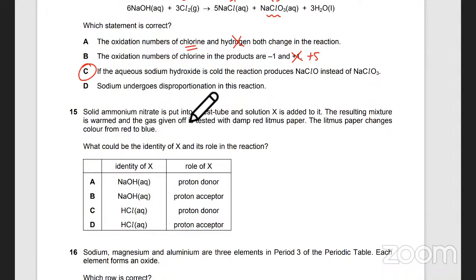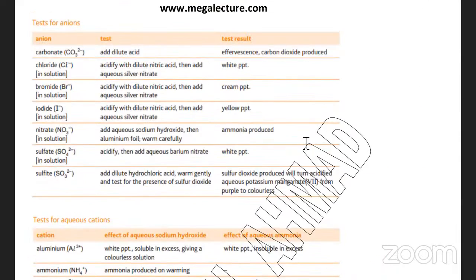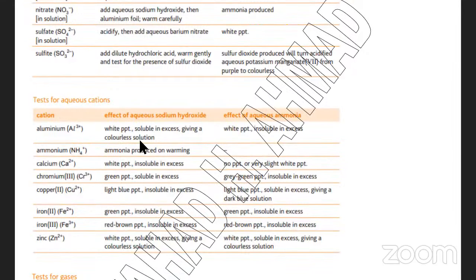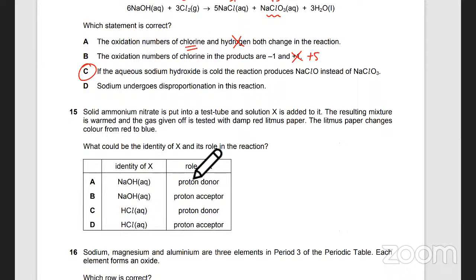As a solid, ammonium nitrate is put into a test tube and solution X is added to it, the resulting mixture is warmed and a gas is produced. It's a test for ammonium ions. It's a test for ammonium. ये data sheet में, if you look at the test for ammonium ions, you put NaOH and you get ammonia gas produced on warming, ठीक है? तो ये अमोनिया का टेस्ट कर रहा है.